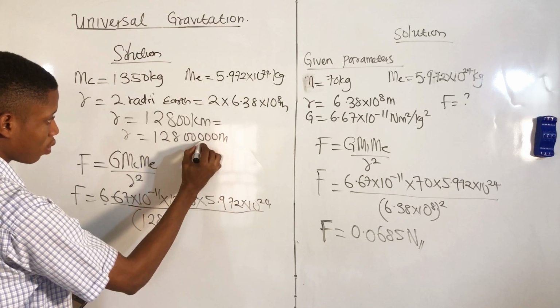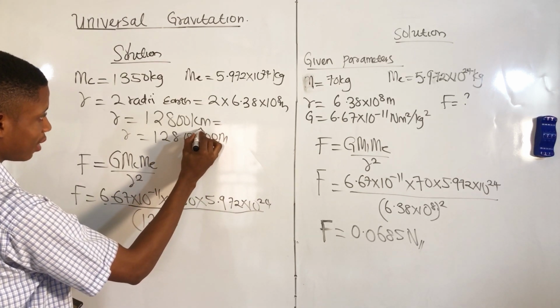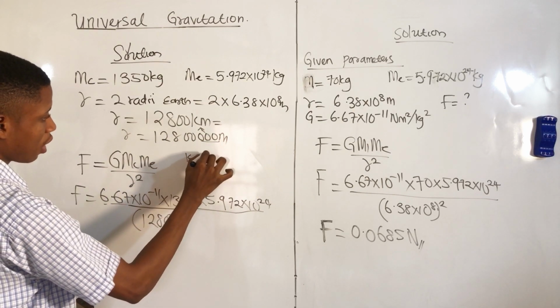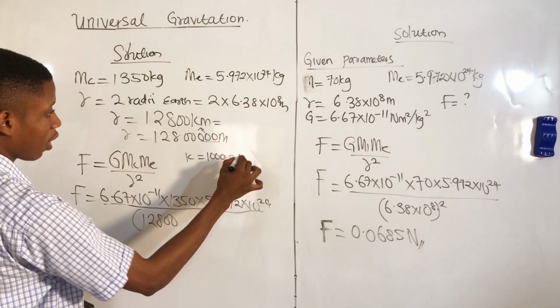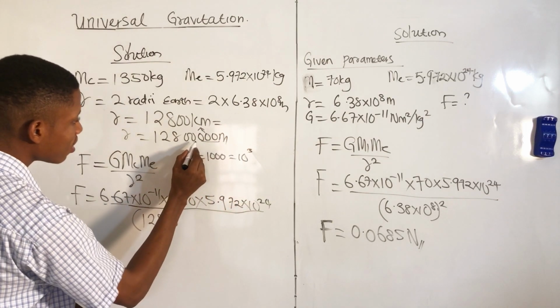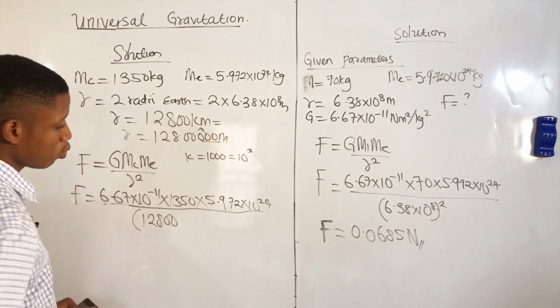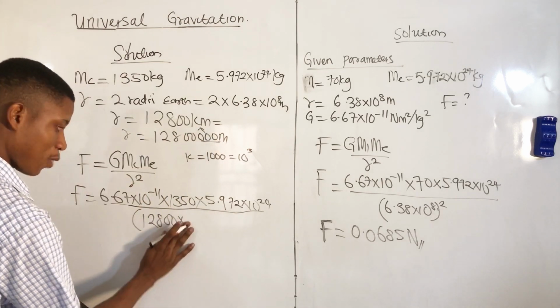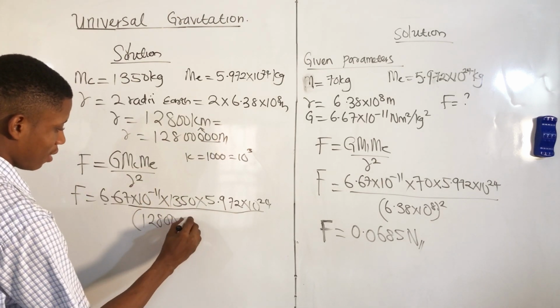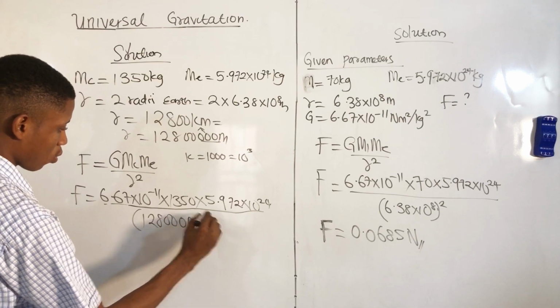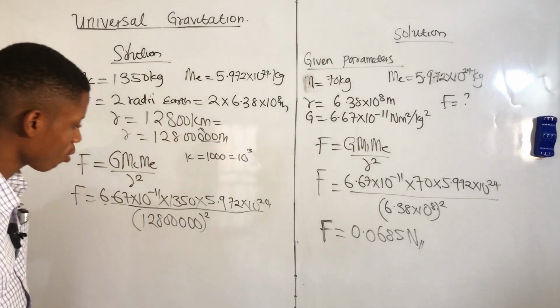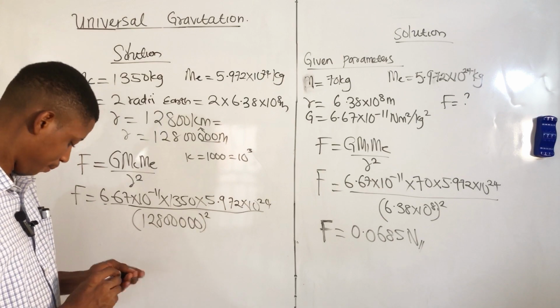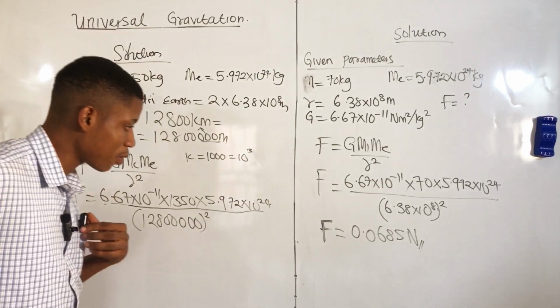The kilo represents this 3, which stands for kilo. I hope you understand. Kilo is 1000, or 10 raised to the power 3. So these 3 zeros result from the kilo. Of course, all squared. So let's punch this correctly using our calculator.